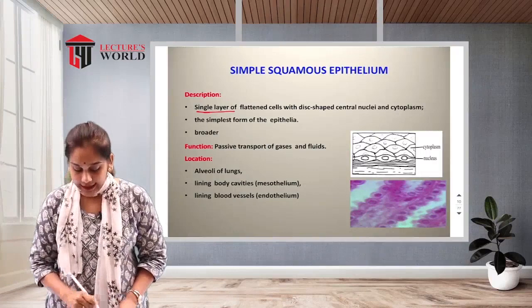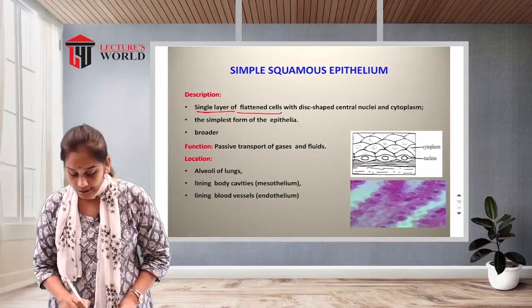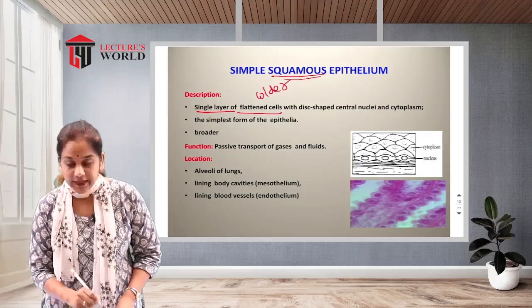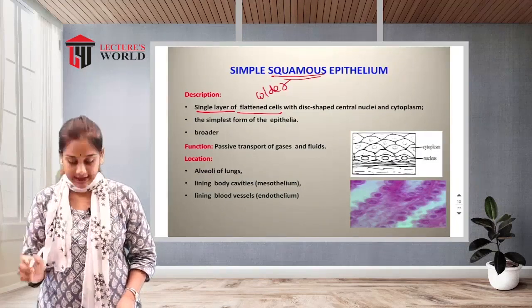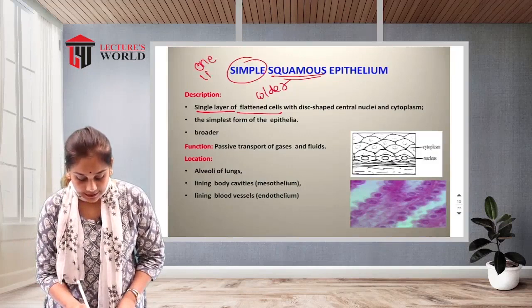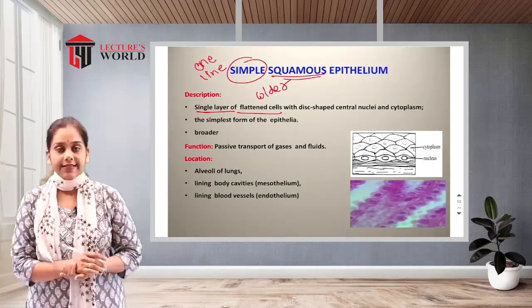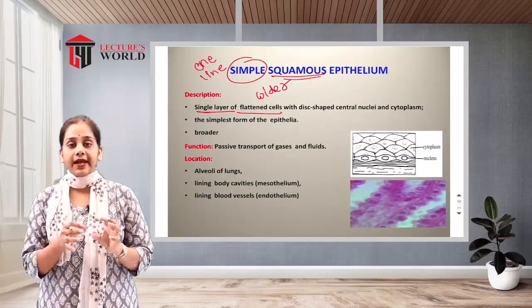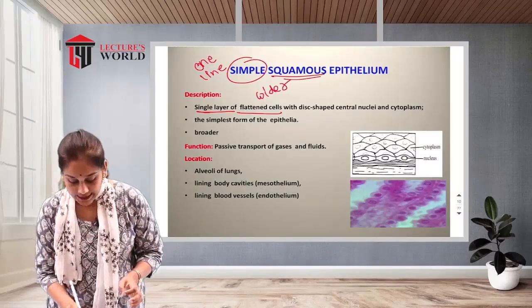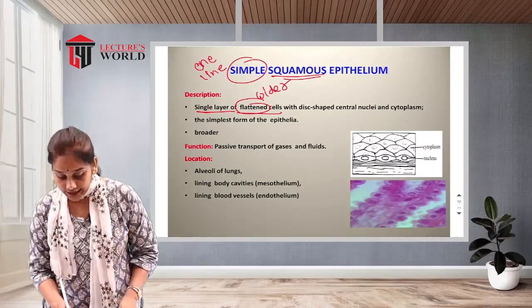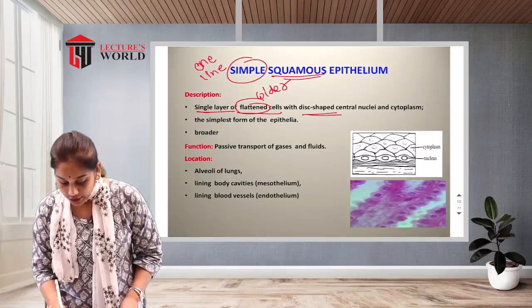It is a single layer of flattened cells, wider in shape. Squamous means wider in size, and simple means one line. So remember that simple means one line and squamous means a wider, or we can say flat, shape of cells. So flattened cells with a disc-shaped central nucleus.